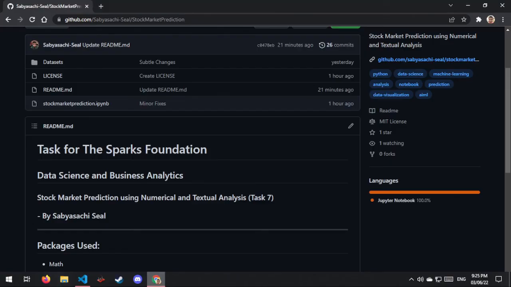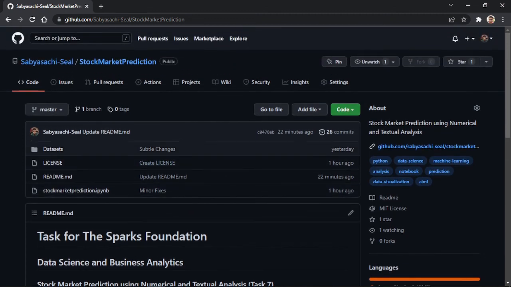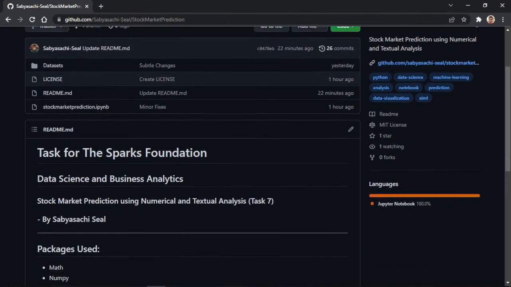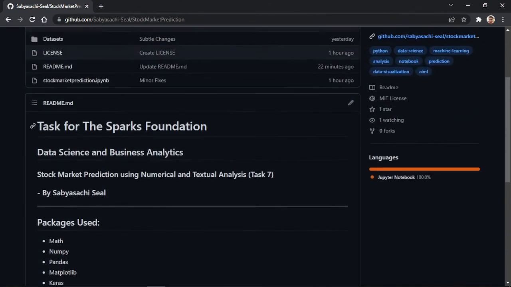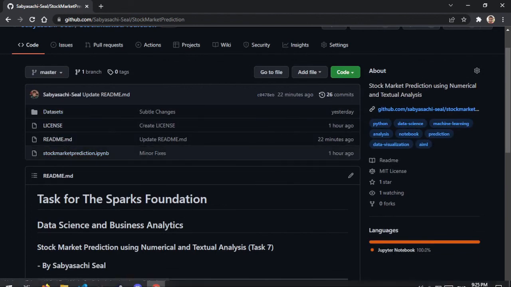My project is also hosted on my GitHub. You can see it. It is github.com/Sabyasachi Seal/stock market prediction. So I have explained everything here, what I've done. You can also find the source code here.